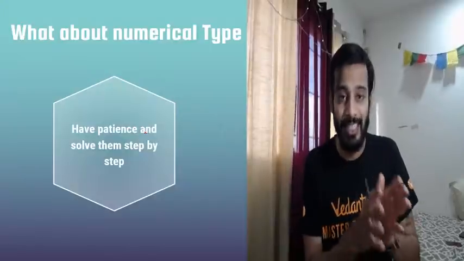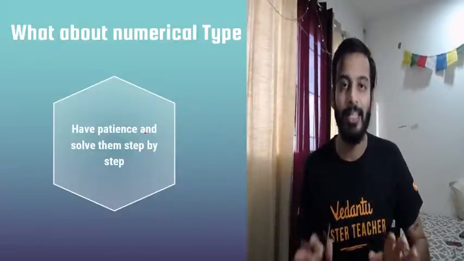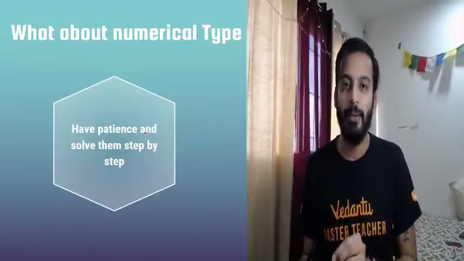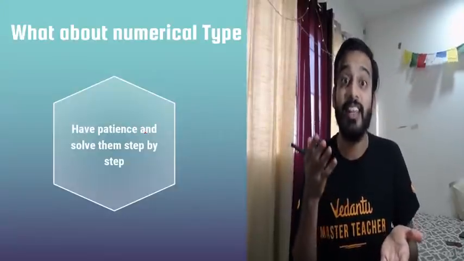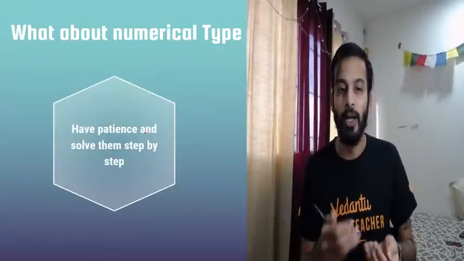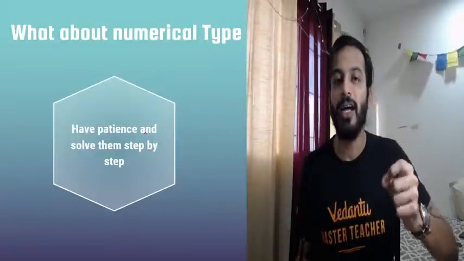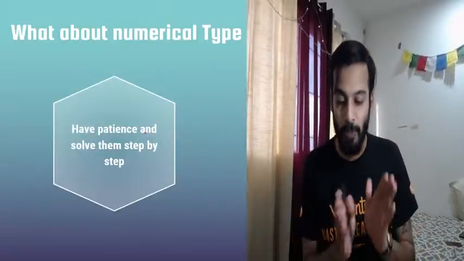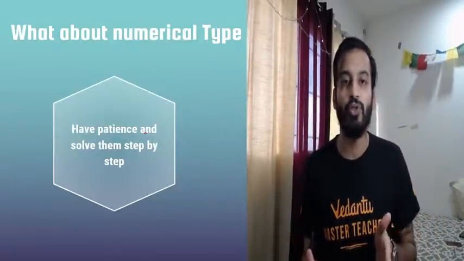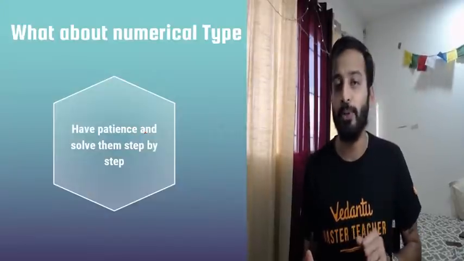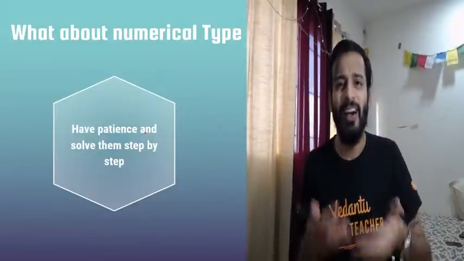How do you attempt these kind of questions? Very simple. Take a deep breath, solve it step by step, because they are basically testing whether you know your content or not. So solve them step by step, get your answer, report there. That's it. So do not be worried about them. Sir, I will not be able to solve? You would be able to solve numerical type questions, because you have read your content.